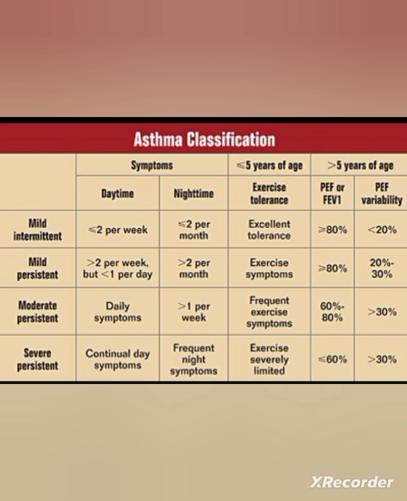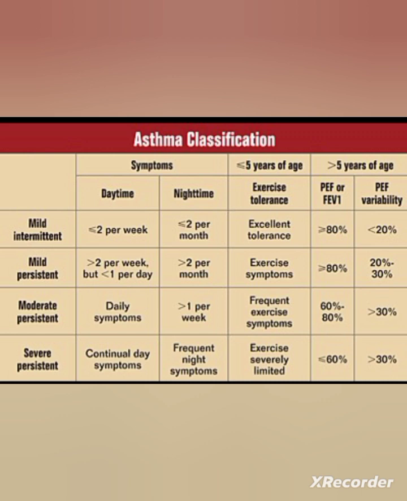But in case of mild persistent, the signs and symptoms will be greater than 2 per week but less than 1 per day, and the nighttime problem will be greater than 2 per month. And exercise symptoms: when the person is doing exercise, there will be signs and symptoms of exacerbation, or the person will have dyspnea. And PEF is greater than 80%, and PEF variability is 20 to 30%.